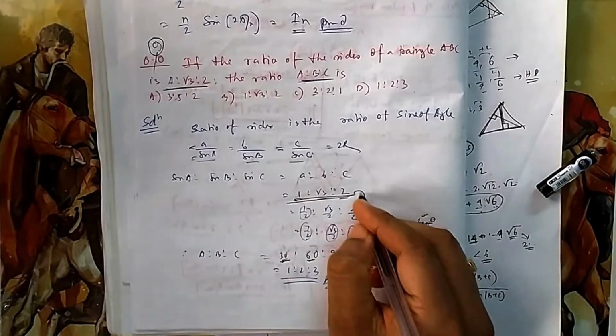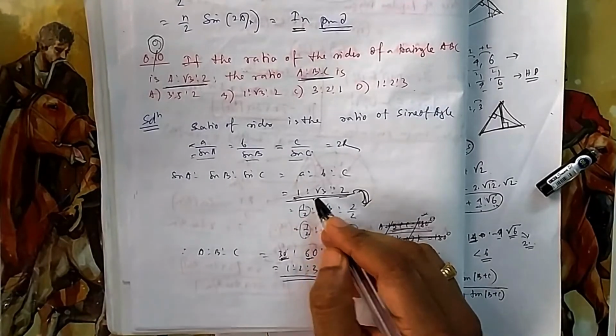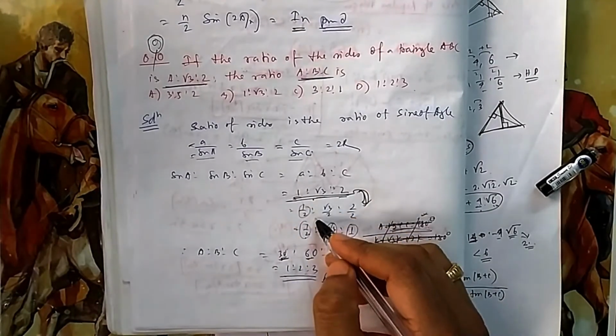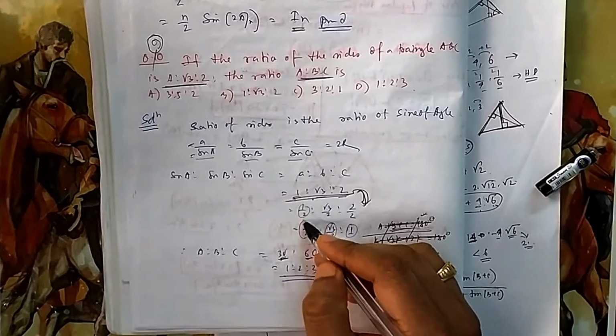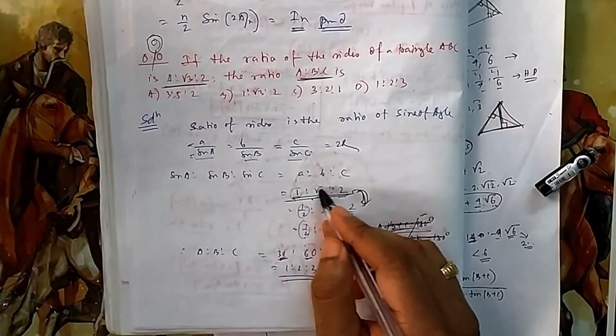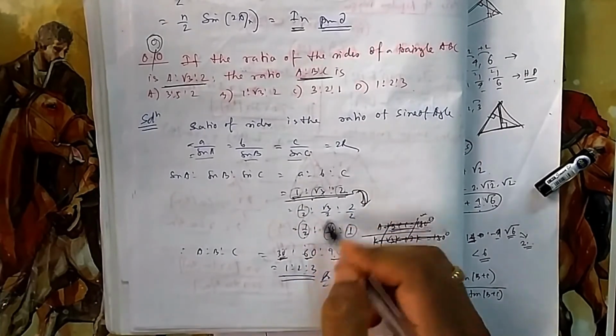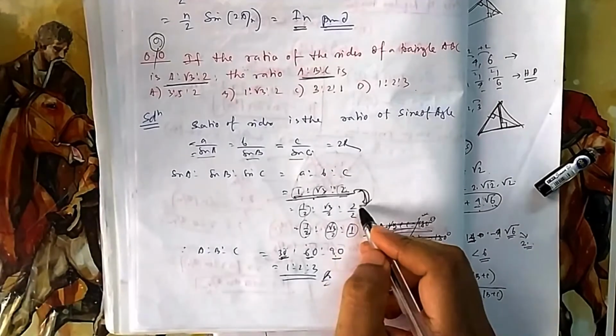But the idea here is that you have to remember this. Because it is in sine A, you have to do something so that you can directly tell which value of sine it is, and so directly write the angle. If you divide by 2, then you will get all the angles. It is half, 30 degrees. It is root 3 by 2, 60. It is 1, that is 90. So that is the trick, to divide it by 2.